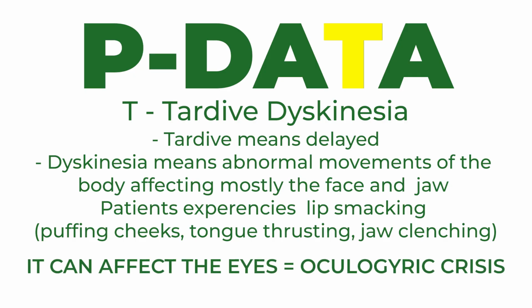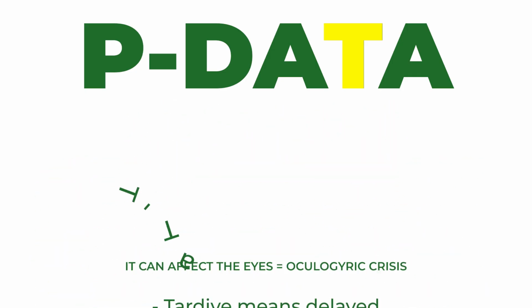When you see the eyes of the patient rolling, we call that oculogyric crisis. This requires a medical emergency response. The medication, the offending antipsychotic agent, has to be stopped immediately. Most of the time, patients need to be hospitalized to be treated for the oculogyric crisis.